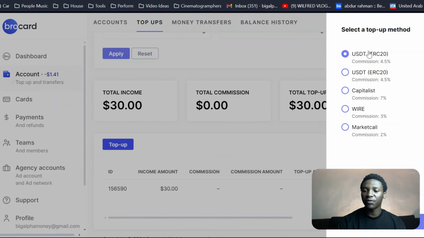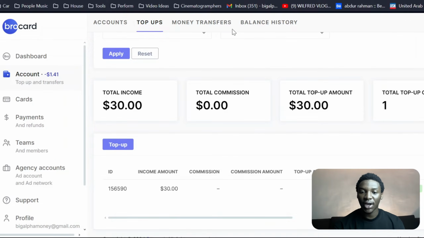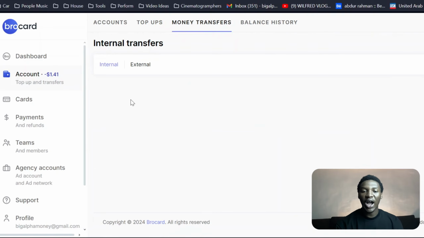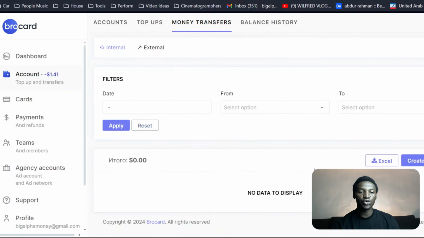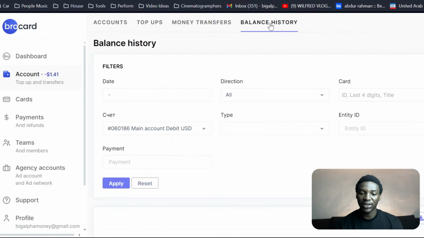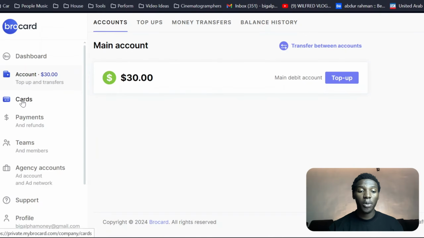You can use any of these methods to add money into your account. The money transfer section is going to show you how you have sent money into different accounts. You're just going to see your transaction history right here. Now, balance history is going to show you your balance history, like it just says right there. So come over here where it says cards.